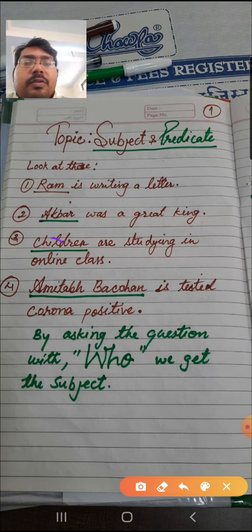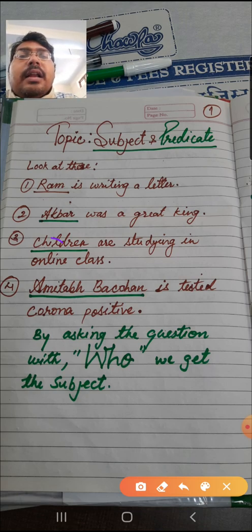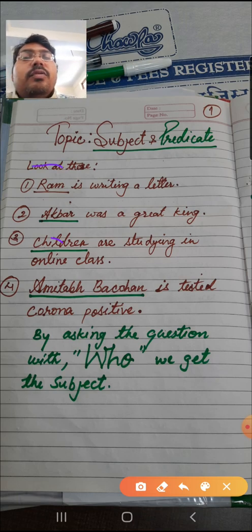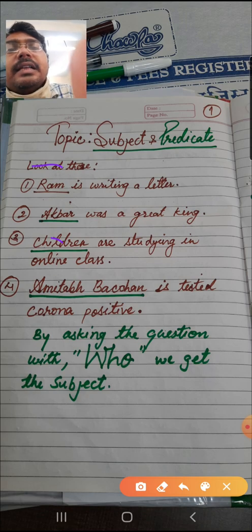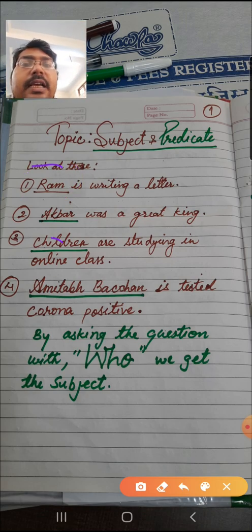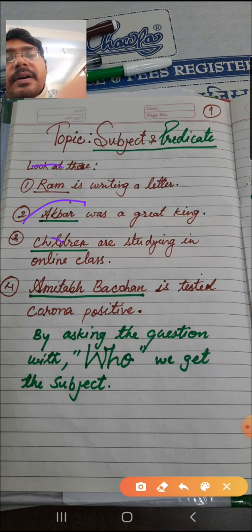Now what we will do, we will make a question with the help of who. Ram is writing a letter. So who is writing a letter? The answer will be Ram. Akbar was a great king. Who was a great king? Akbar.